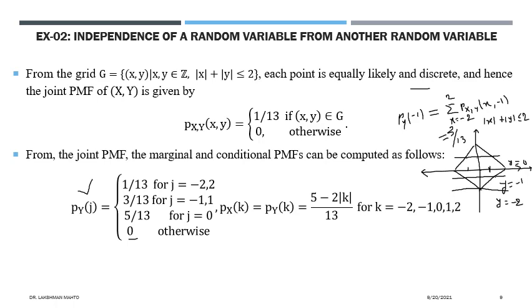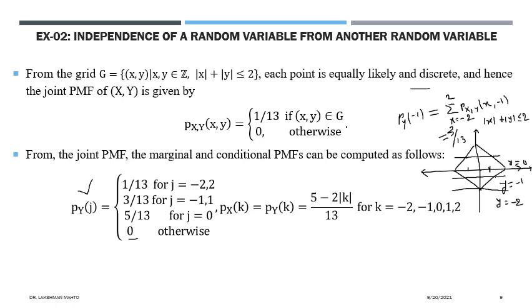Do you need to calculate the probability mass function of x, or can you directly get it from the probability mass function of y? Any idea? There is a very interesting pattern here in the diamond. I told you that if you really want to learn mathematics, you have to be very good at observation. What pattern do you observe here? Yeah, very nice, it is symmetric. You can see that the diamond is symmetric about the x-axis, and also symmetric about the y-axis.